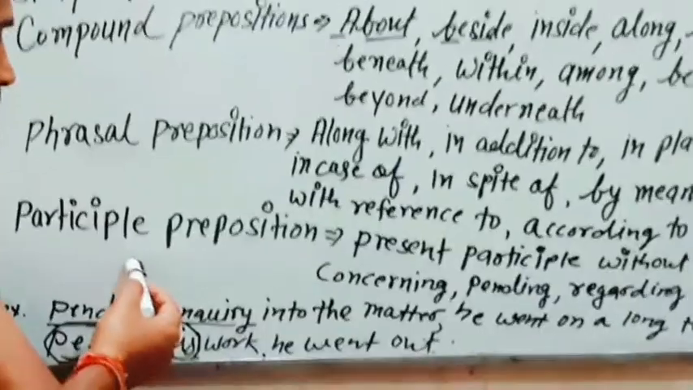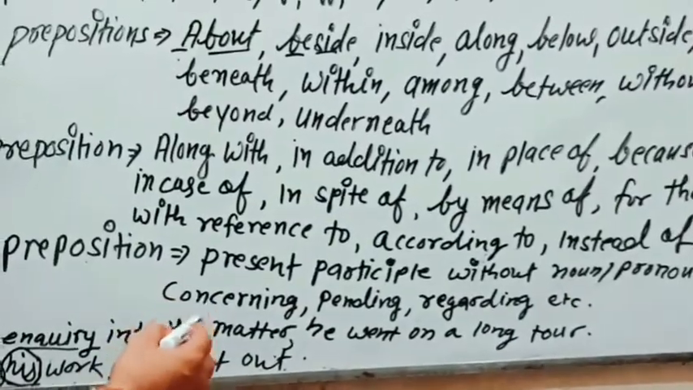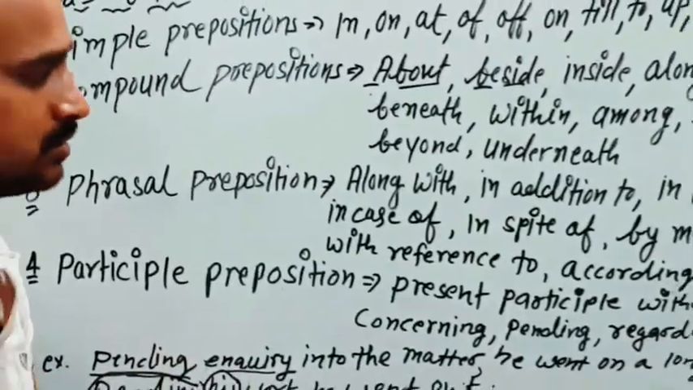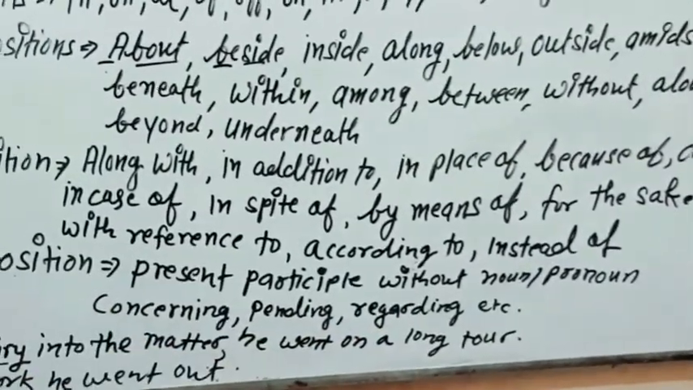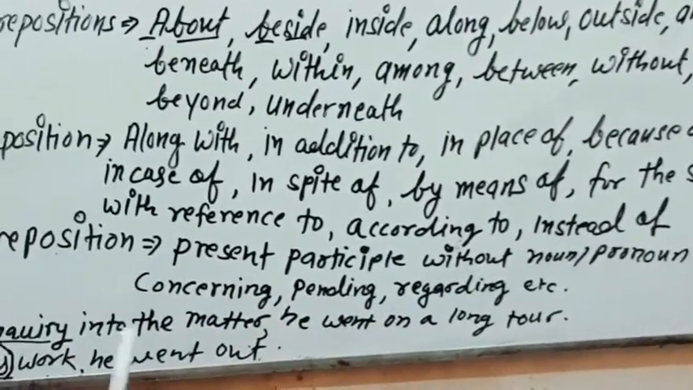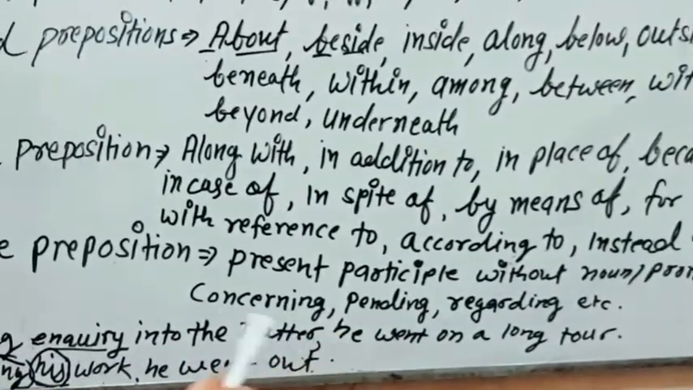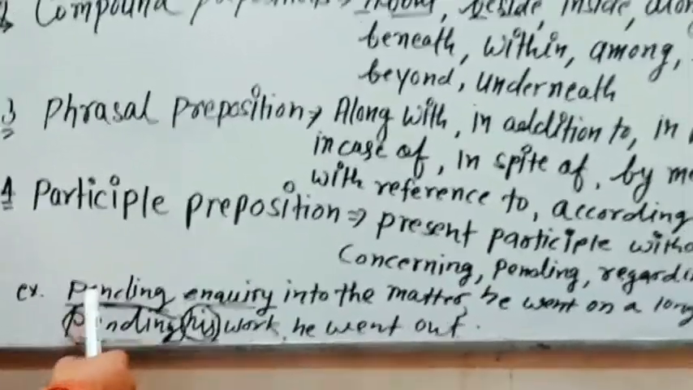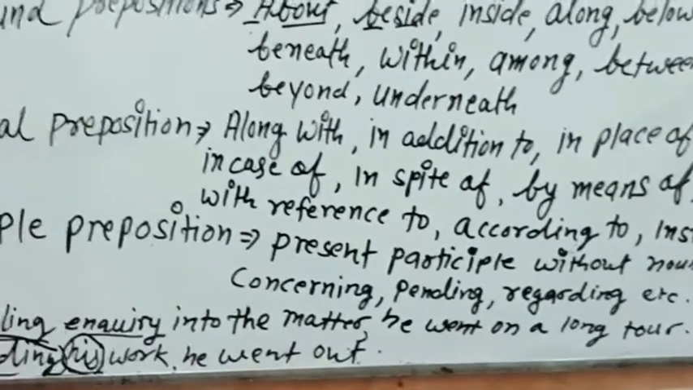Now participle preposition. These are those prepositions that look like participle but actually they are not participle because they do not have a noun or pronoun with them. So concerning, pending, regarding, etc. are participle prepositions. See the example: pending inquiry into the matter, he went on a long tour.